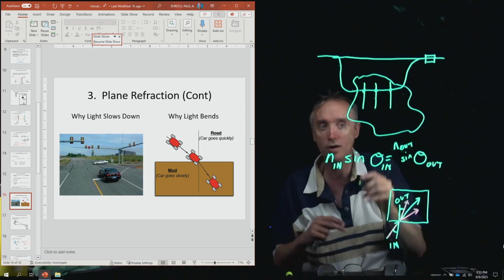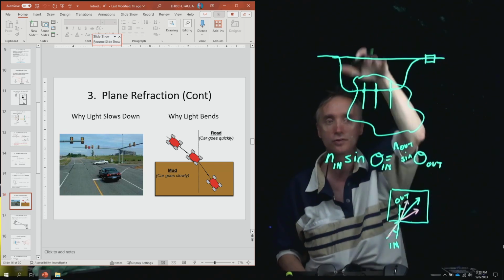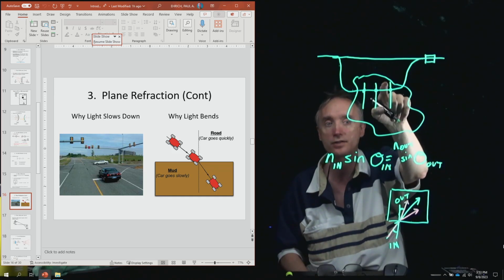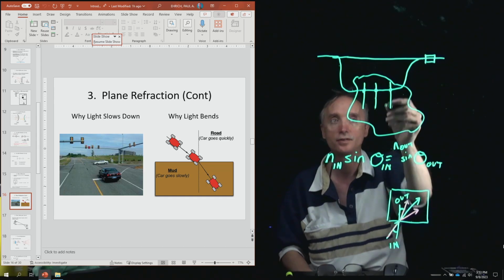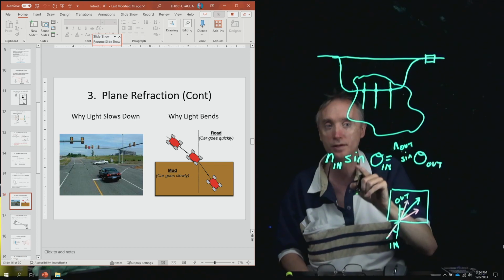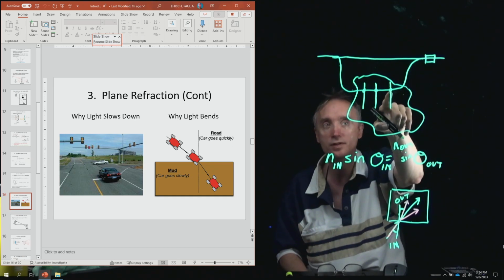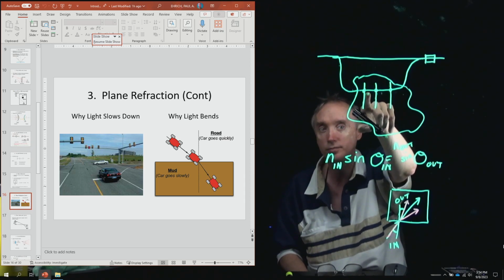So depending on the atom, light can really make those electrons jump up and down, which means that the light interacts with the atom. Okay, now as soon as it's finished, the light comes out of the atom at what speed? The speed of light. So it's going at the speed of light until it gets to the atom. Then it interacts with the atom, and then it goes at the speed of light until it gets to the next atom, and then the next atom.